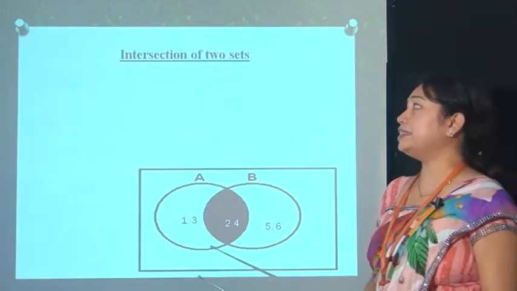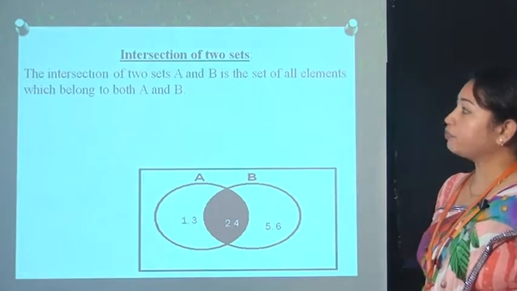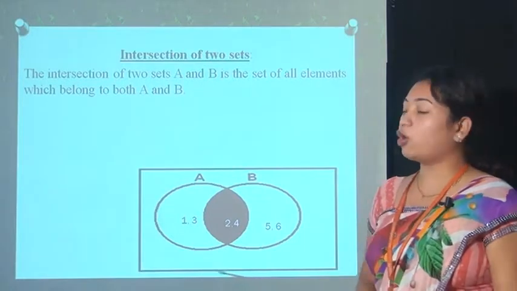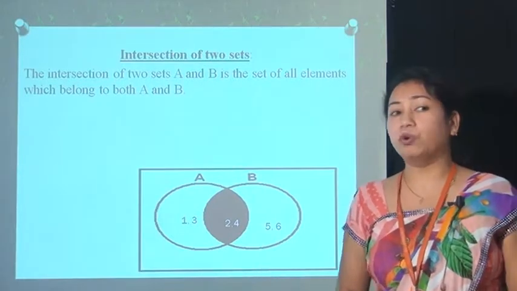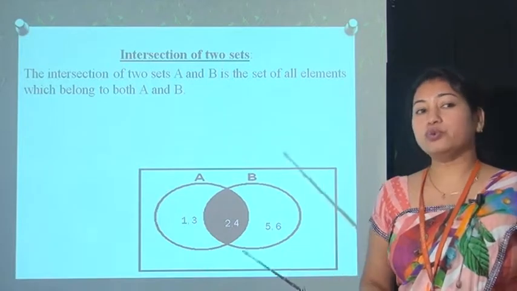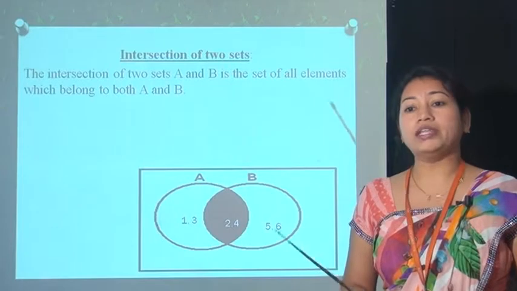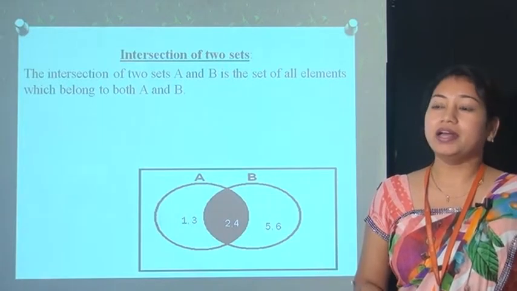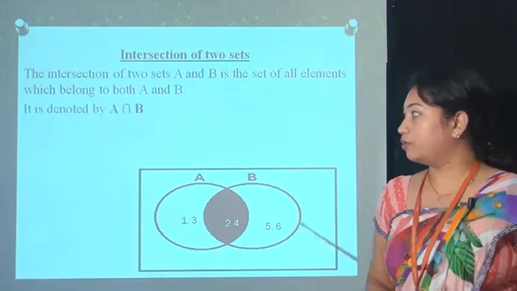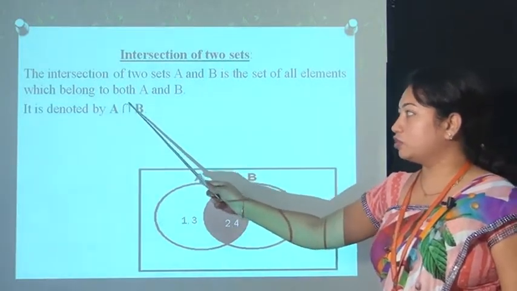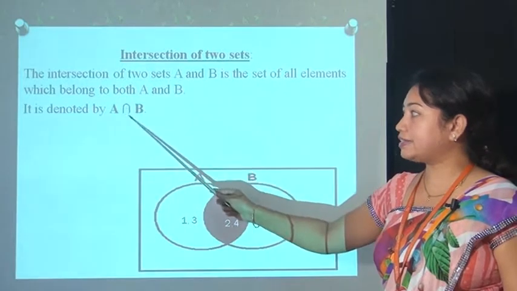Now the next point is intersection of two sets. The intersection of two sets A and B is the set of all elements which belong to both A and B. That means the intersection of two sets contains only those elements which are in both A and B. It is denoted by A intersection B. This symbol is referred to as the intersection.